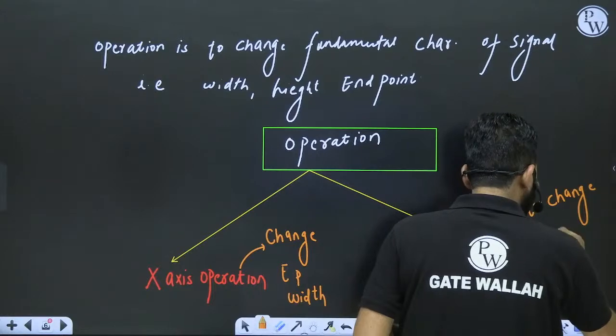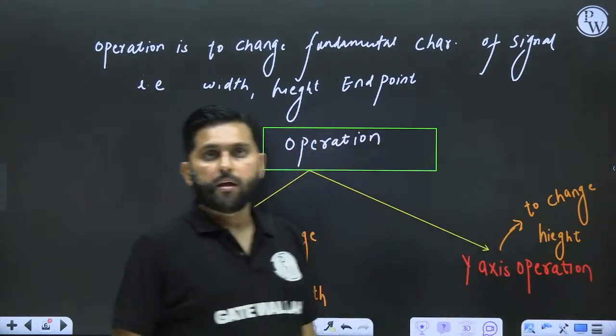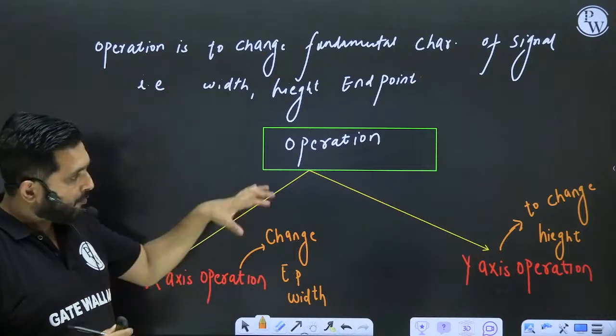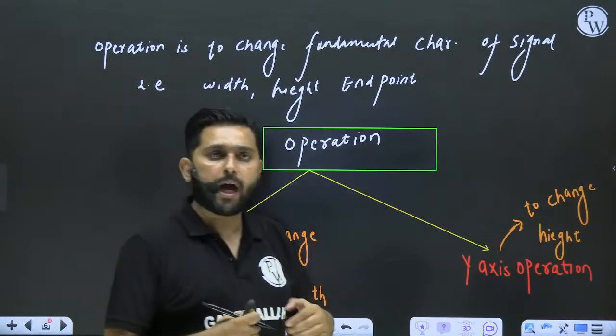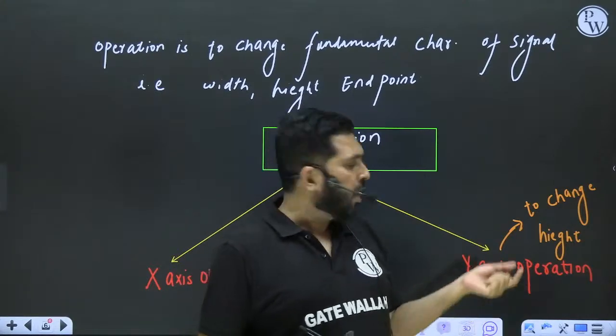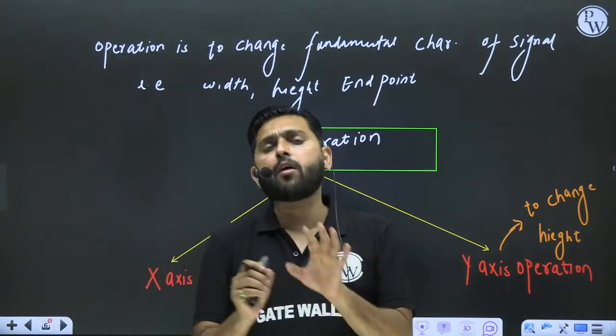Height. Okay, so whenever I say that I have an operation, then I want to either change the endpoints and width, or I want to change the height of a general function x of t or x of n.